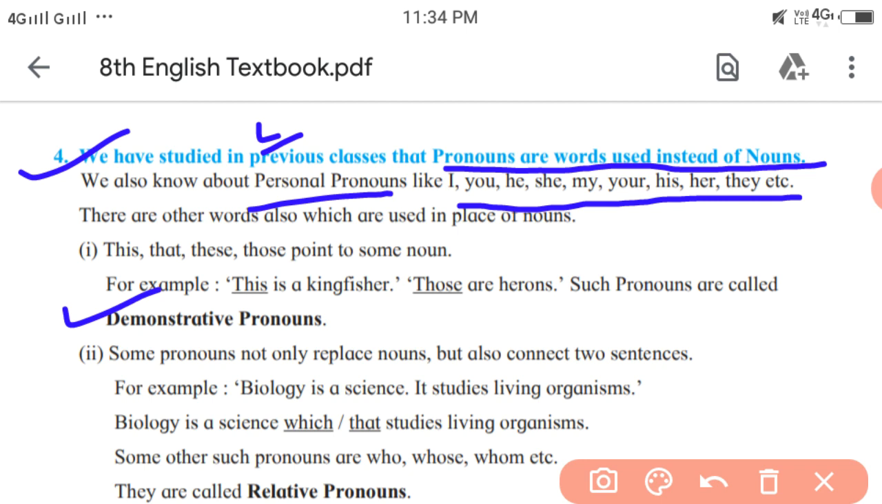Next is demonstrative pronoun. Demonstrative pronouns are the words which demonstrate, and which are those? This, that, these, those. All these words point to some noun. Here is the example: This is a kingfisher. At the subject place, these words are used and they are followed by the verb. So all these are the demonstrative pronouns.